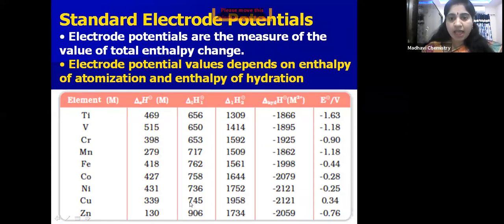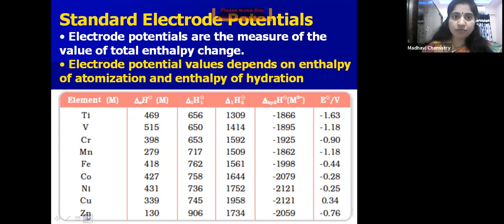Atomization and ionization enthalpies are more when compared with hydration enthalpy. Because of that, the standard electrode potential of copper is more, whereas in other cases ionization enthalpies and atomization enthalpies are less when compared with the hydration enthalpy. So we have got negative values, whereas in case of copper, these ionization enthalpies and atomization enthalpies are not balancing hydration enthalpy. So because of that, copper is having a positive value.